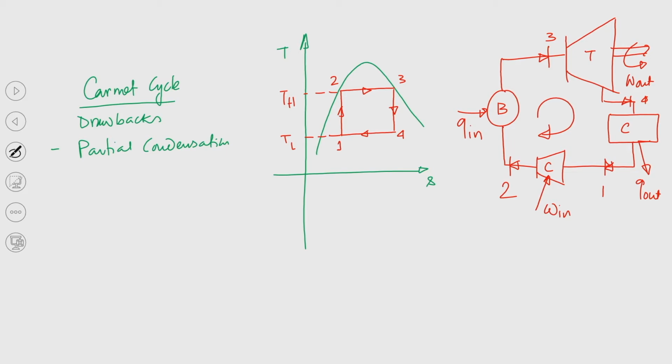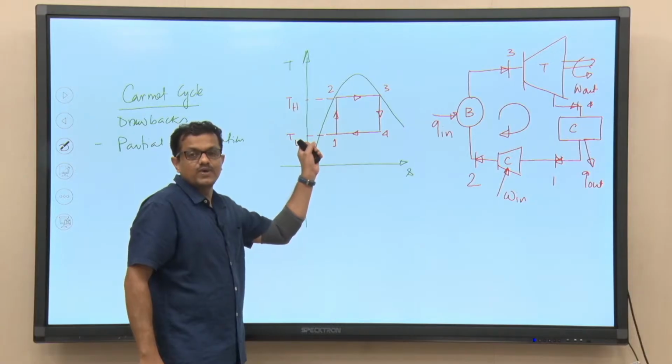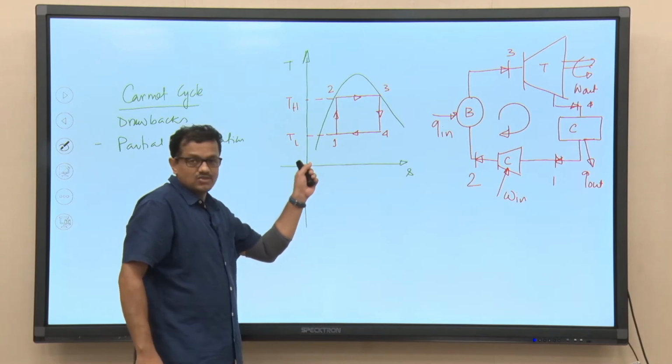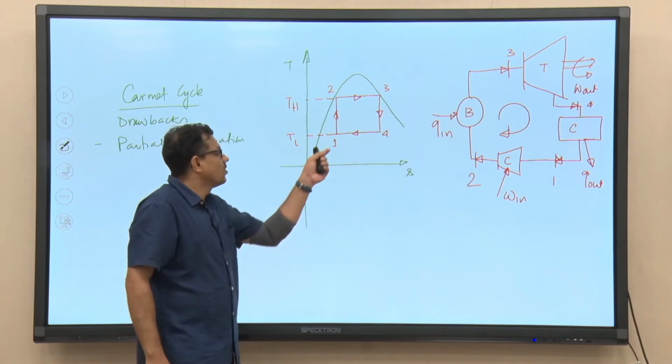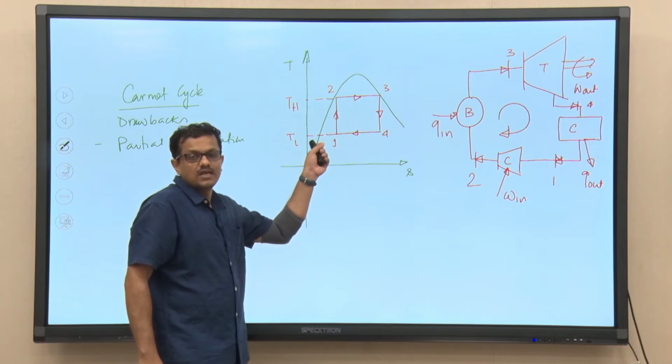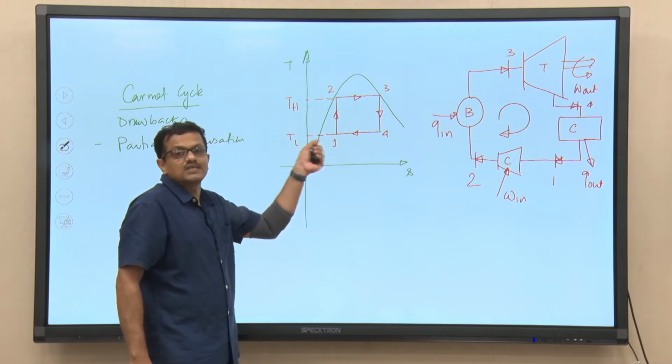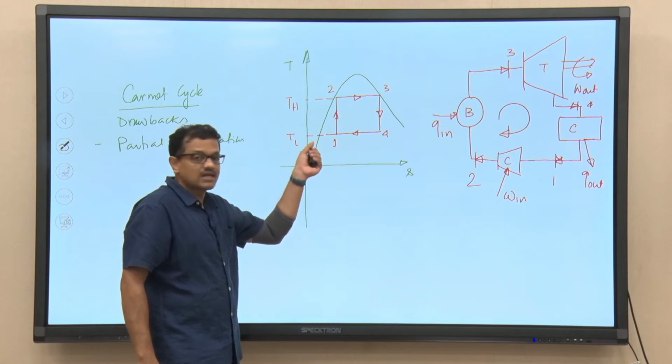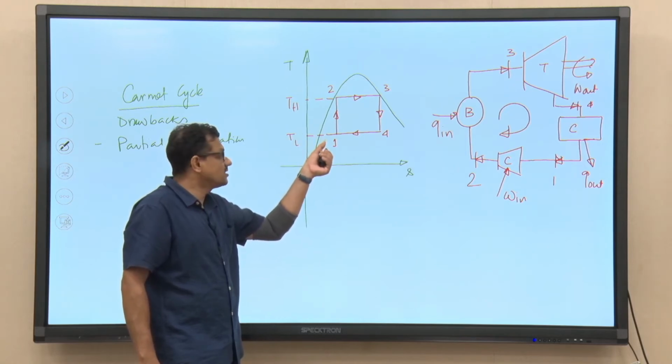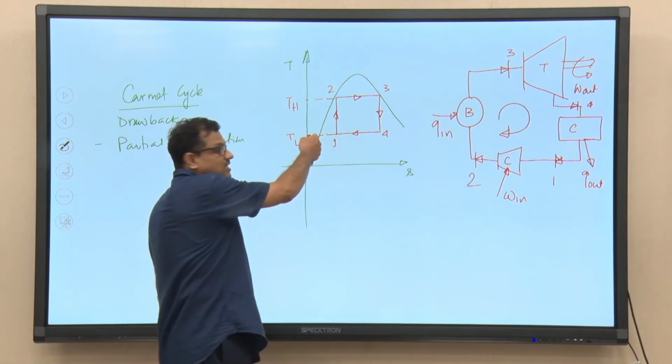We can understand the process 4 to 1, that is the condensation process. What we can see from the TS diagram is that the condensation process is getting terminated at point 1, and that is still a 2 phase mixture. So, it is not so easy to control the condensation process as it is partial condensation. It is not the case that the condensation process is extended up to the saturated liquid line.